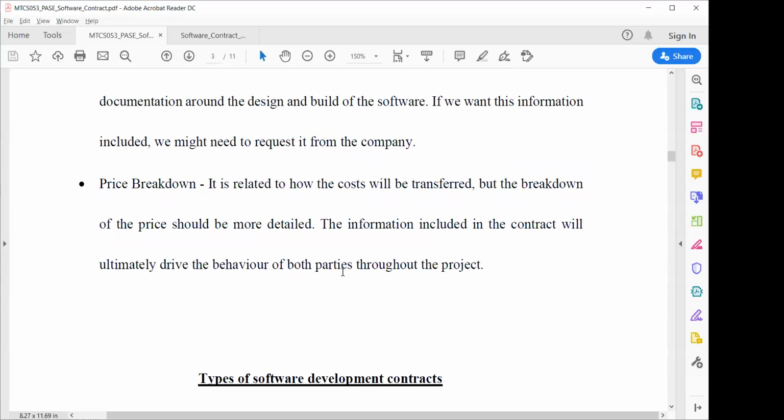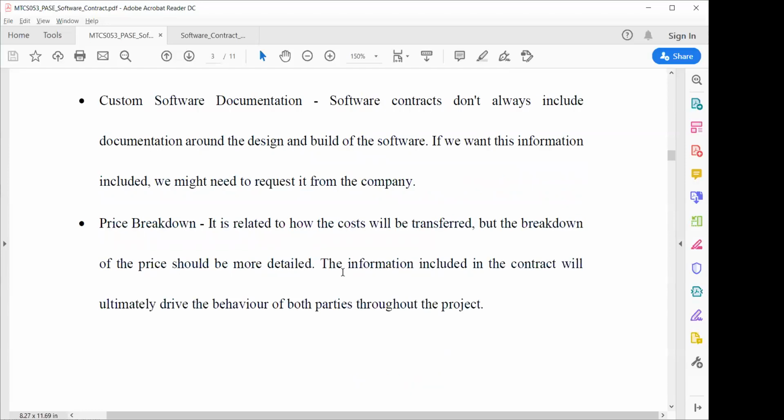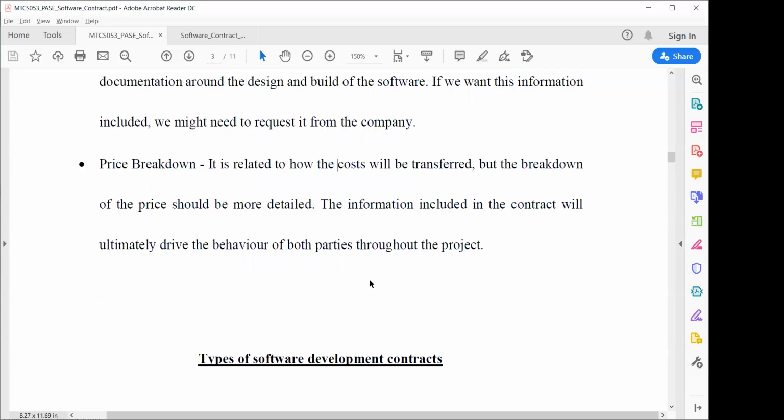Otherwise, what will happen? After some time you will find yourself in a situation where the price is different, and the client will say you have not provided this, you have not provided that. You are bound by your cost because you require a very high cost, and the client is not giving you that much money to support it. So you must be aware of the price of the software development. You should break it down in different ways.